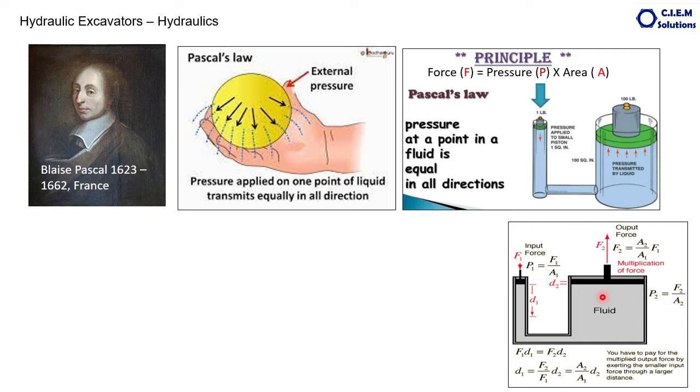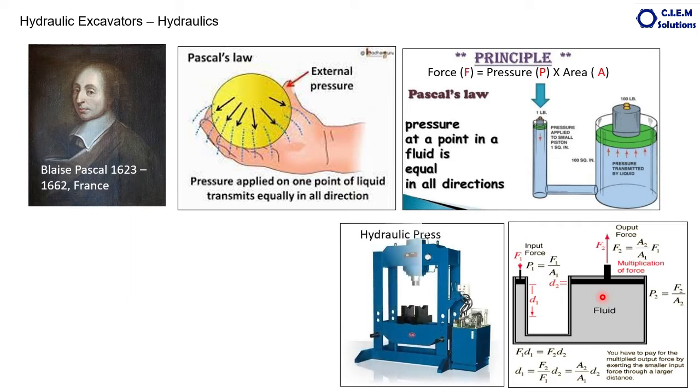Based on this principle only, whatever implements we are using now in industry, a hydraulic press, suppose we are operating the pump with our normal manual effort, this hydraulic press can press up to even 500 tons or 1000 tons. How is this heavy force obtained? Because of this hydraulic system.